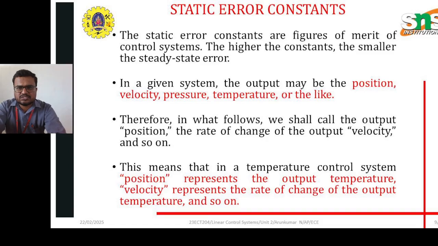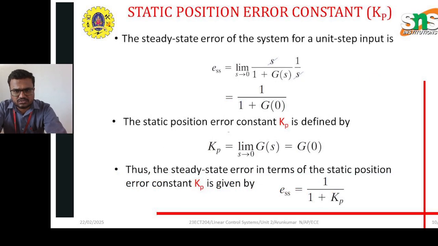The static error constants are the figure of merit of the control systems. They are given by position, velocity, acceleration, like that. For example, consider a temperature control system. Position represents the output temperature, velocity represents the rate of change of output temperature, and so on. The static error constant is a zero level indication because it doesn't have any additional signals over the system. So it can be represented by Kp equal to limit s tends to 0 of G of s. So the steady state error is automatically calculated as 1 by 1 plus Kp.